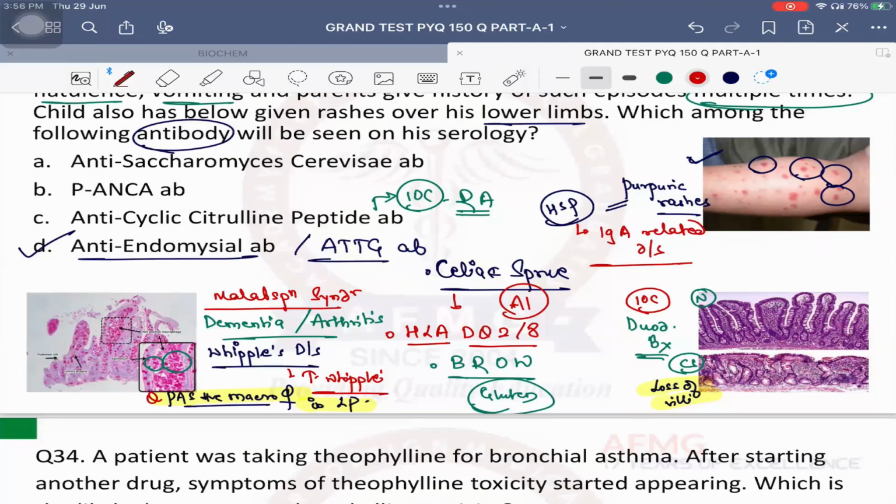Young patients. Females or males? Females. Symmetrical, asymmetrical? Symmetrical. Unilateral, bilateral? Bilateral. Large joint, small joint? Small joints. Which joint is never affected? DIP. That is what is RA.